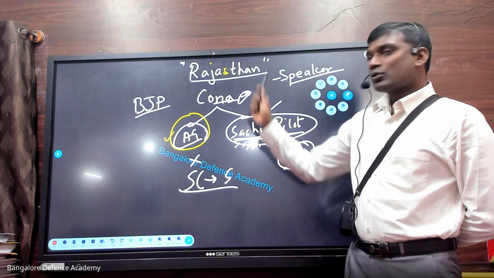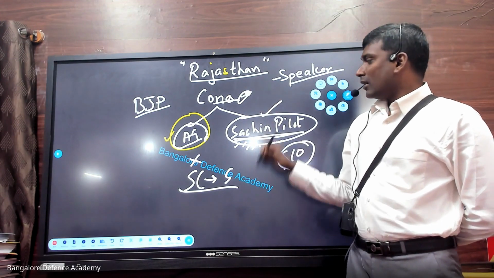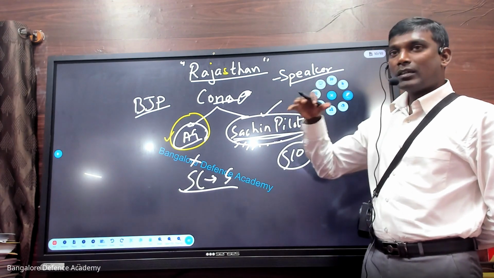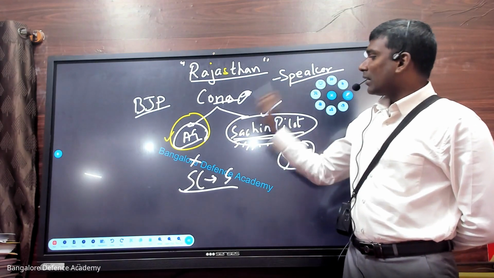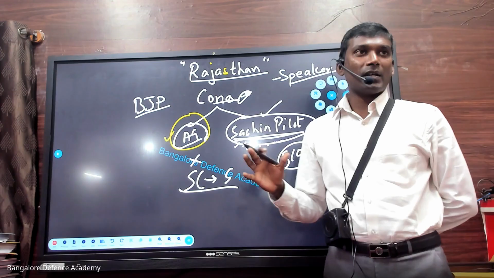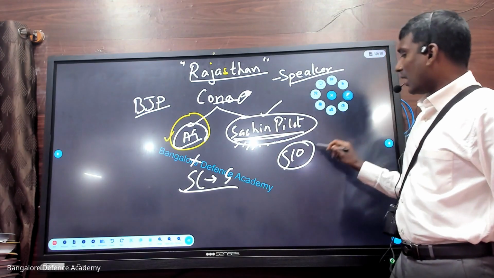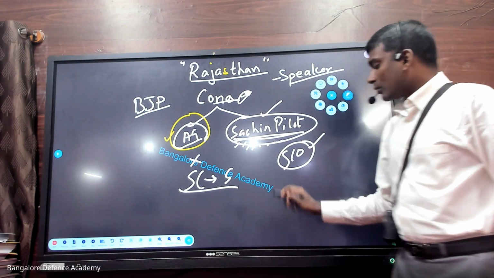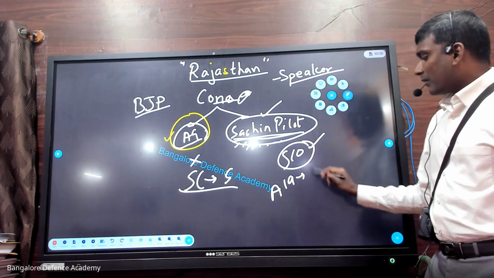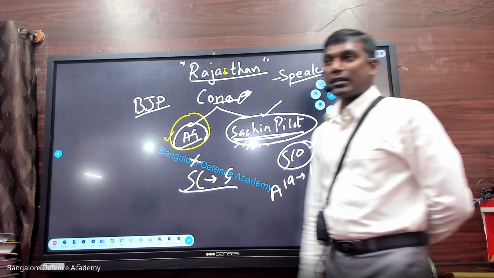Sachin Pilot goes to the Supreme Court and he says that I wanted to speak something in the assembly, but the speaker and the government are not allowing me to speak, and the speaker is using anti-defection on me. So my Article number 19, freedom of speech and expression, is violated.